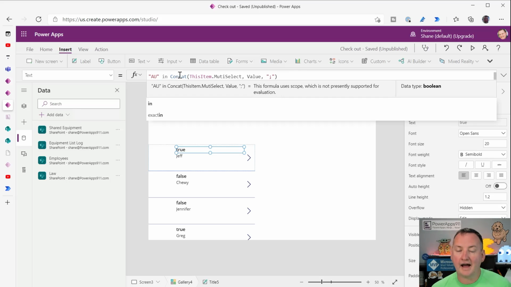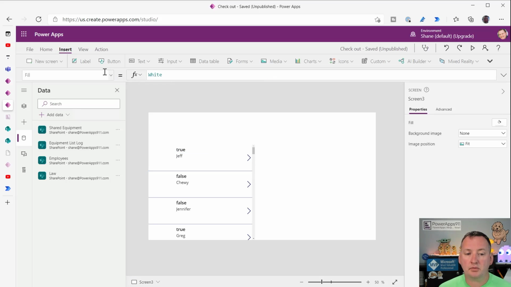So that is kind of how I think about that particular problem. I'm using Concat to turn a table of data into a string. And once I've got that string, I'm using the in operator to go through and do that. So that would be one way to think about doing something like that. And this is a good skill set to have, knowing to use Concat. Anytime you want to take table to text, you go to Concat.